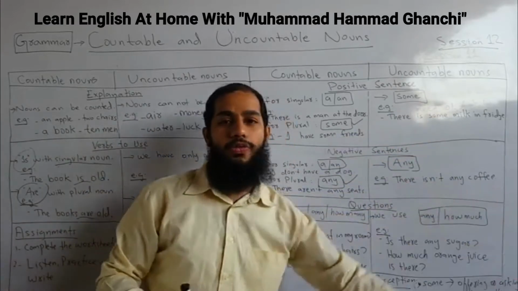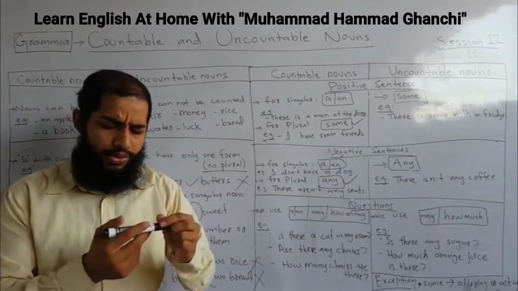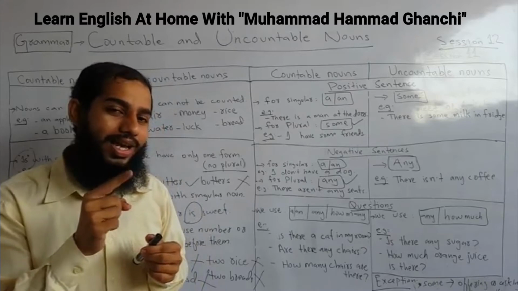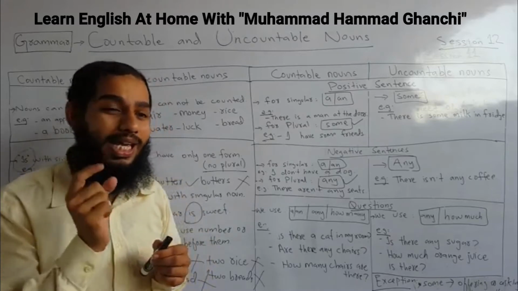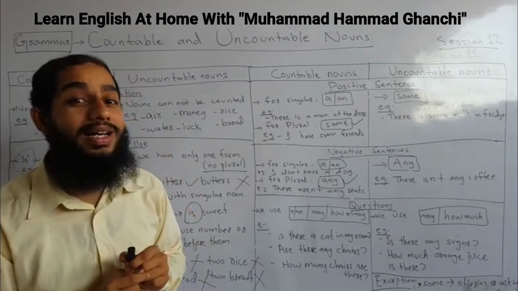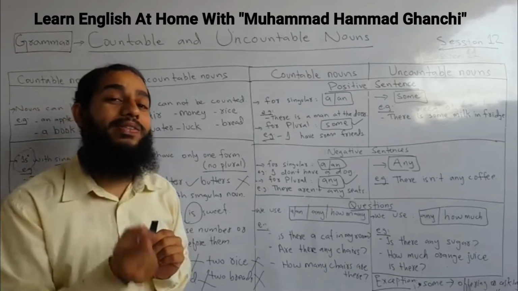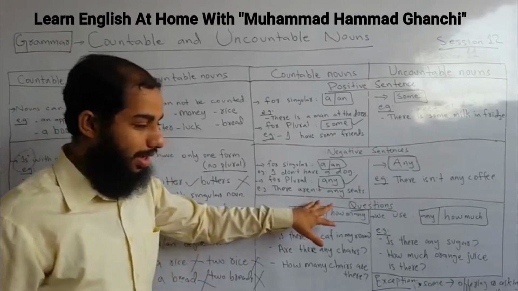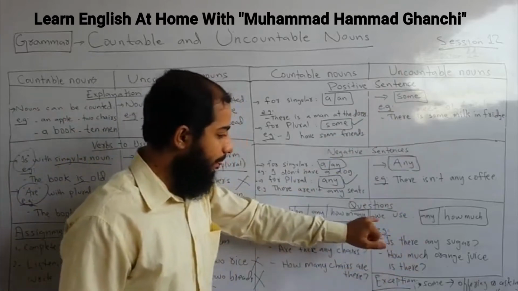There isn't any coffee. Like there isn't any ink inside. Fine. Ink. Why ink? Because ink is a liquid, and a liquid is an uncountable noun. Right? Let's move to the last part of the sentences section.